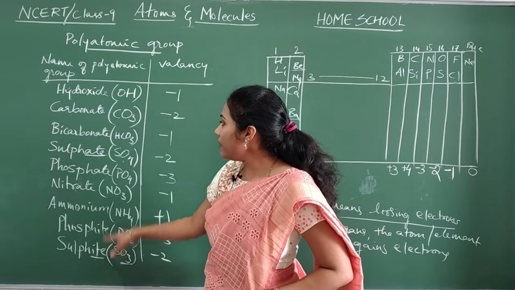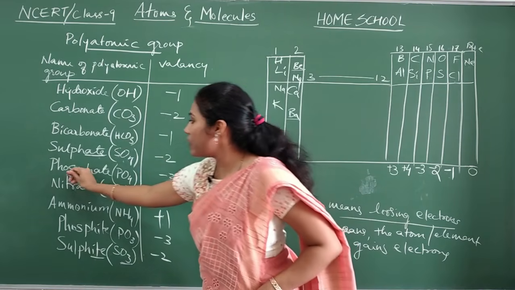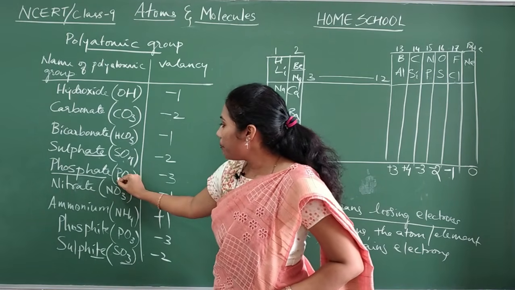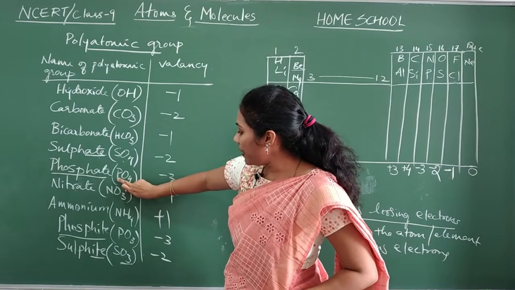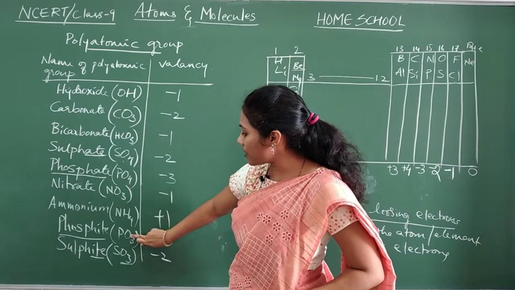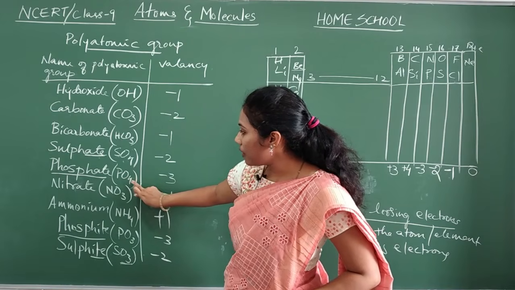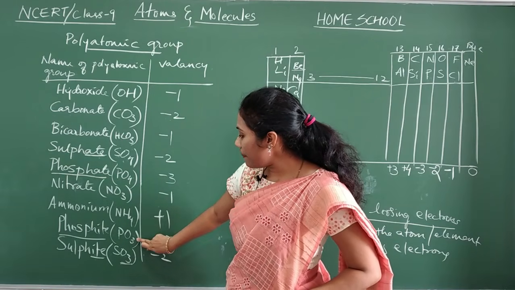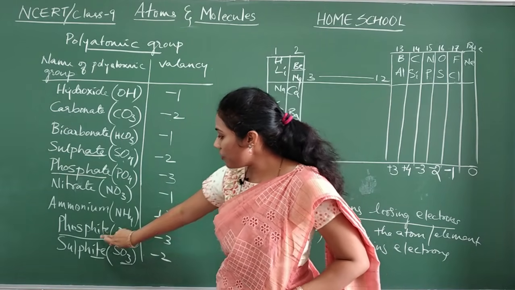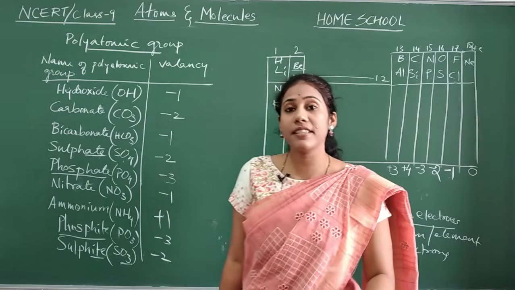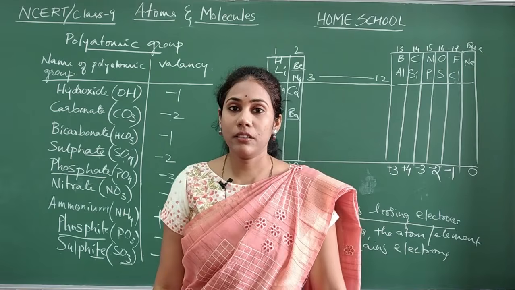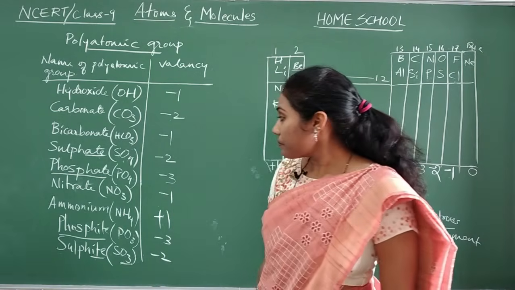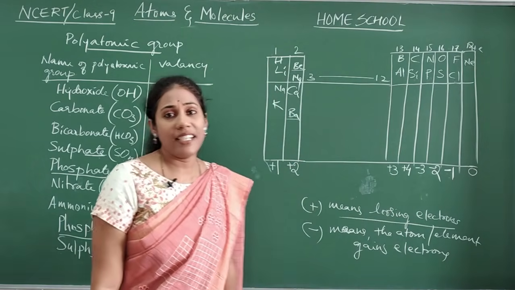Similarly you can observe with phosphate and phosphite, P and oxygen, but here more number, so ATE. Here less number of oxygen compared to this, so ITE. So these are the rules behind the naming. Fine. So this is all about the valency.